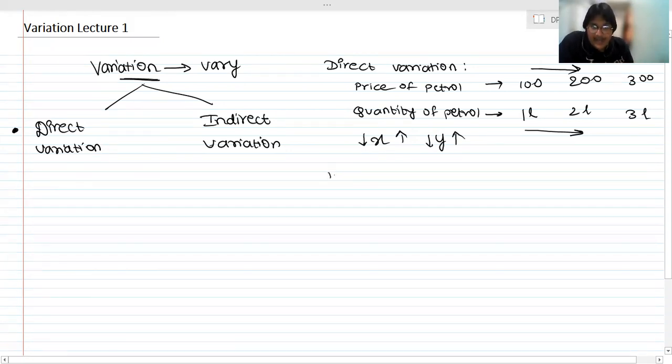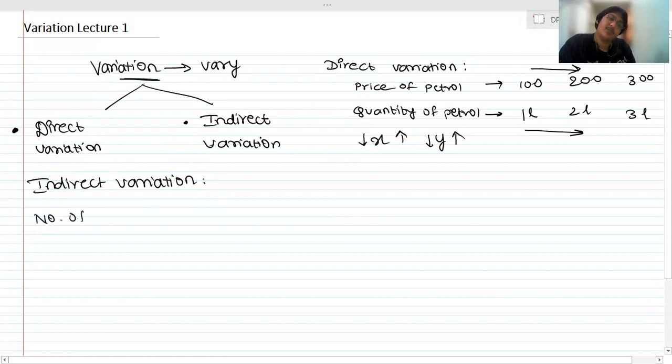Now, what do we mean by indirect variation? I didn't have any plan to talk about indirect variation, but since I am explaining, I will explain both things at a glance, and we will study the details later. A classic example of indirect variation is number of workers and number of days.